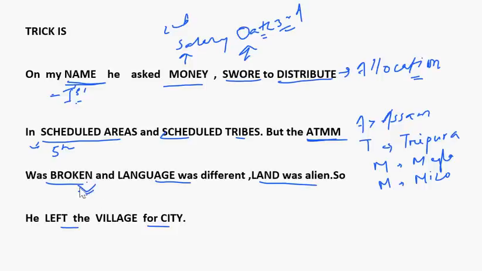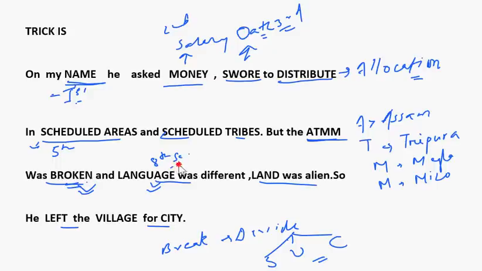Now, if you divide something, you need to break it into pieces. Break, divide means division of power. The three lists: state list, union list, and concurrent list. Language, then clearly it is the 8th schedule where we have 22 languages. Land, ninth schedule, as it contains mainly provisions for land reforms.